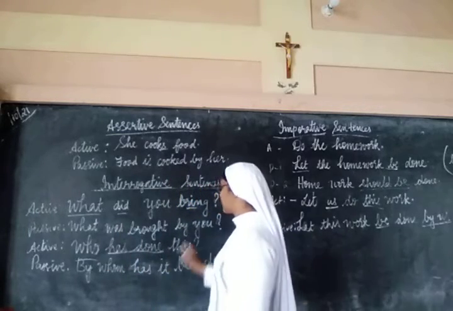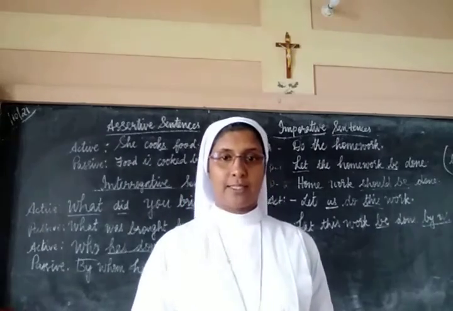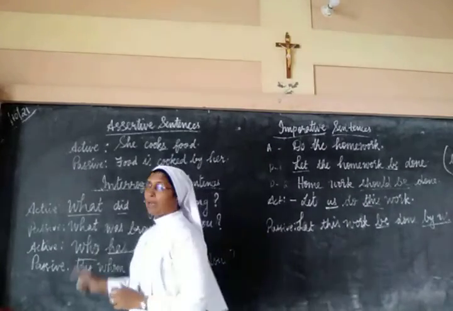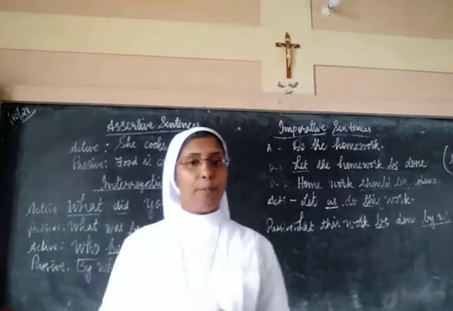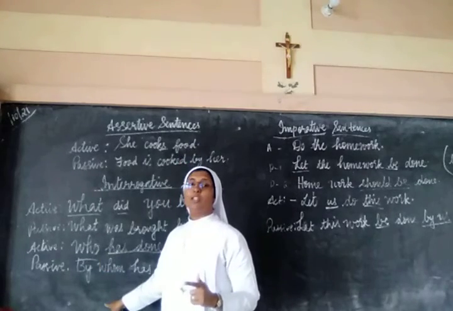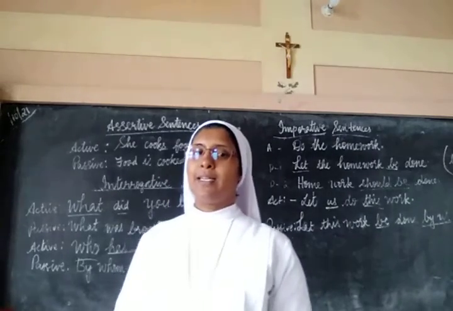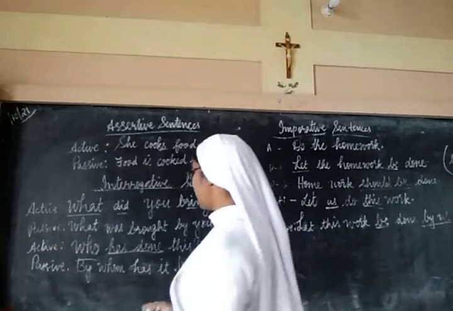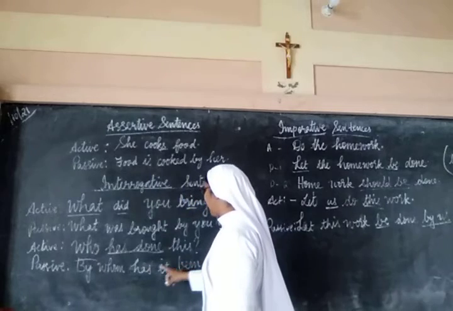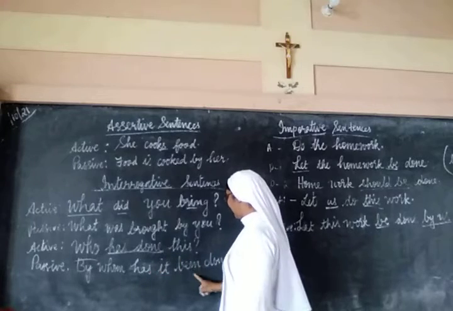Now, who has done this? So has done is in present perfect tense. So the present perfect tense will remain the same. So let us see how we will write. Who will become by whom? And if it is whom, then we will write who. So in the active voice, if we have who, in the passive voice it will be by whom, and in the active voice if it is whom, then we will write in the passive voice who. So here we have who in the active voice, so we will write it as by whom. Has, this is the present perfect, so has this been done?